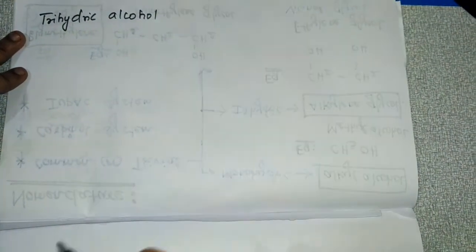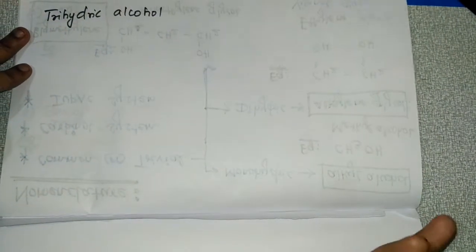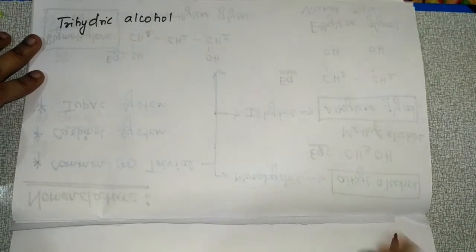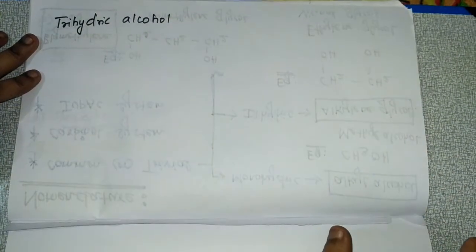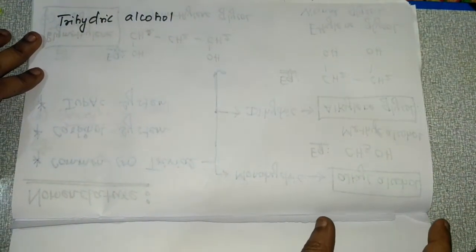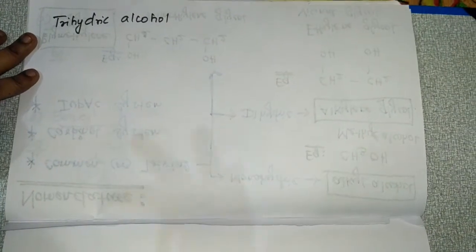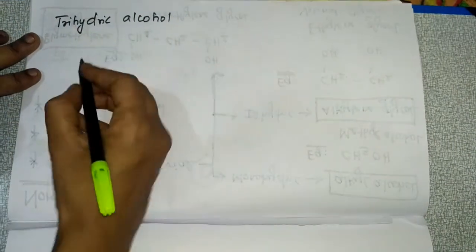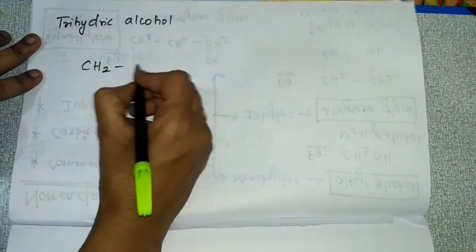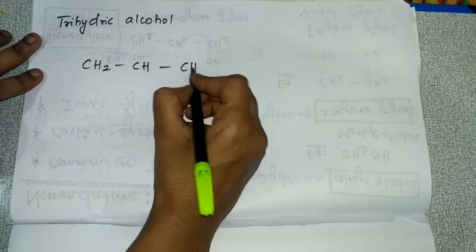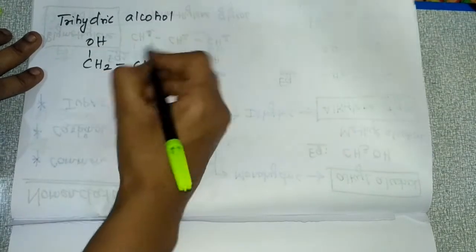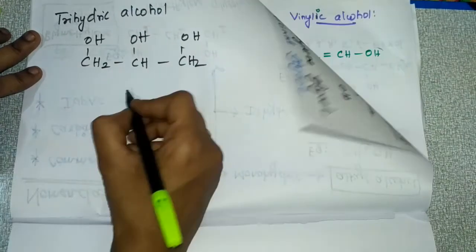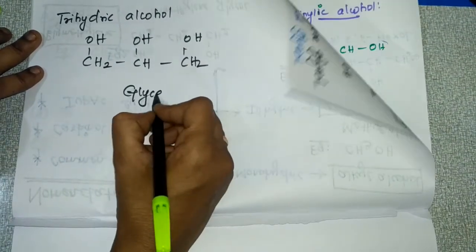Next is trihydric alcohol. How will you name a trihydric alcohol in the common or trivial system? See, there is no general rule for trihydric alcohols. The names will be derived from the source. For example, take CH2OH, CHOH, CH2OH. Its name is glycerol.